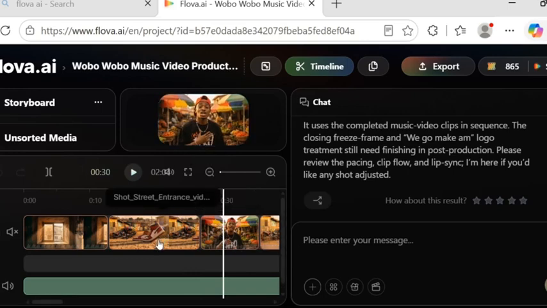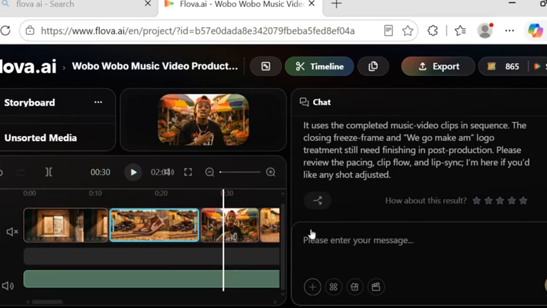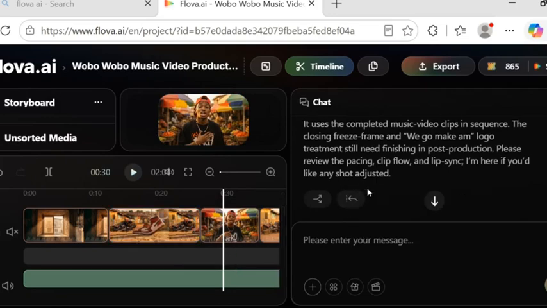As you can see my face here. If I click this one, you are going to also see my face. If I want to adjust it or edit it, I can do that. But this is how you can use this AI tool to create your own music video. And you can also create long videos with it. Any type of video you want to create, you can create it with it. And you can also use it to edit video. Anything you want to do with it, you can do it with it. So this is how the final result is going to look like.